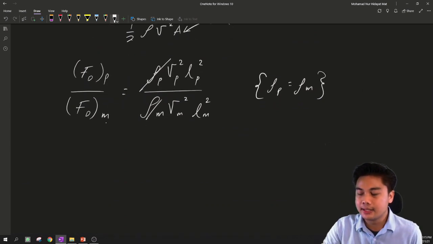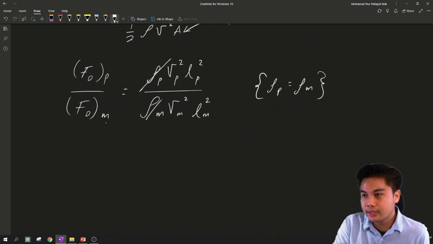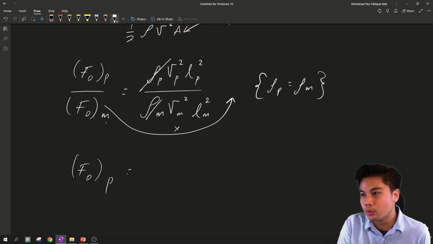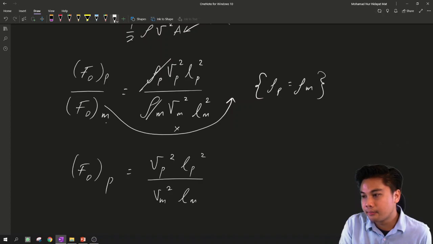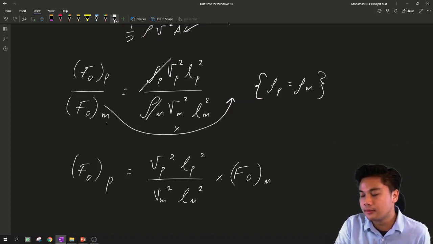We rearrange this one: FD of the prototype equals VP squared LP squared over VM squared LM squared, multiplied with FD of the model.